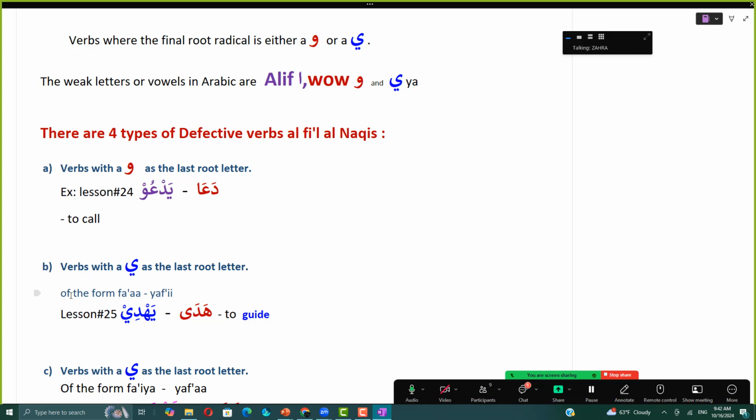And the second type is verbs with a ya as the last root letter. And this is of the form hada yahdi. And this we are going to learn in lesson 25. Hada yahdi is to guide.